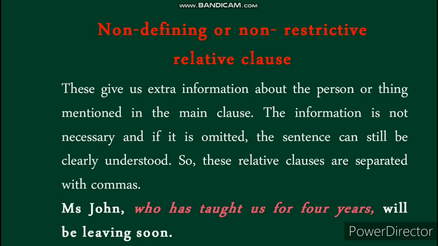Second is the non-defining or non-restrictive relative clause. These give us extra information about the person or thing mentioned in the main clause. The information is not necessary, and if it is omitted, the sentence can still be clearly understood. So these relative clauses are separated with commas. See the example: Miss John, who has taught us for 4 years, will be leaving soon.